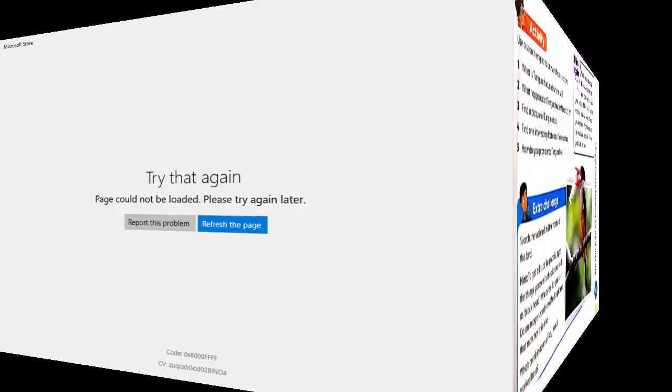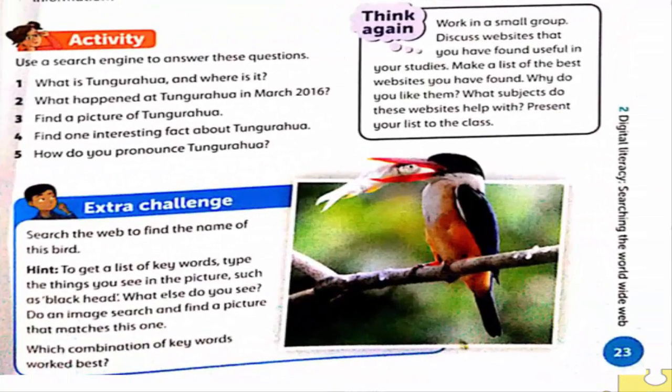Now there is an activity. Use a search engine to answer these questions. What is Tungurahua and where is it? What happened at Tungurahua in March 2016? Find a picture of it and find out interesting facts about it, and how do you pronounce Tungurahua. So I pronounce it in this manner, Tungurahua. It depends on your choice how you pronounce it, and you can also listen to the pronunciation by searching it in Google Voice. Just write the word and click on Google Voice. In this manner you can listen to the exact pronunciation of this word.